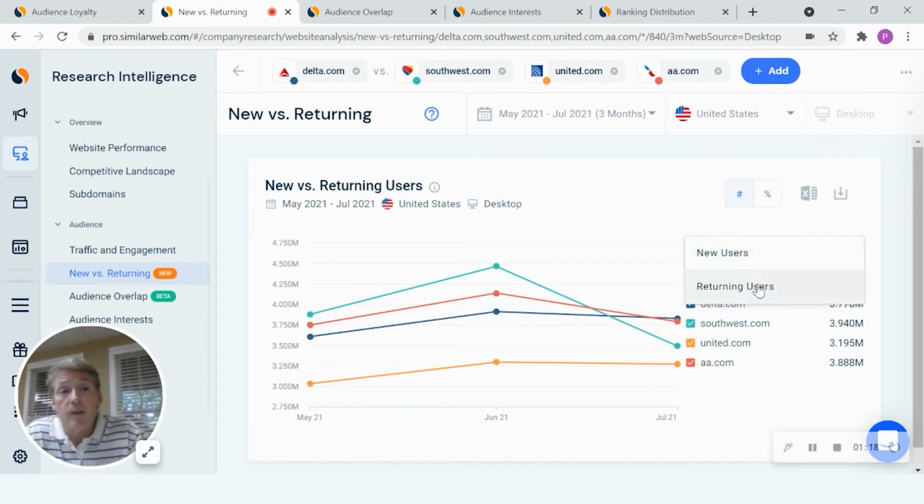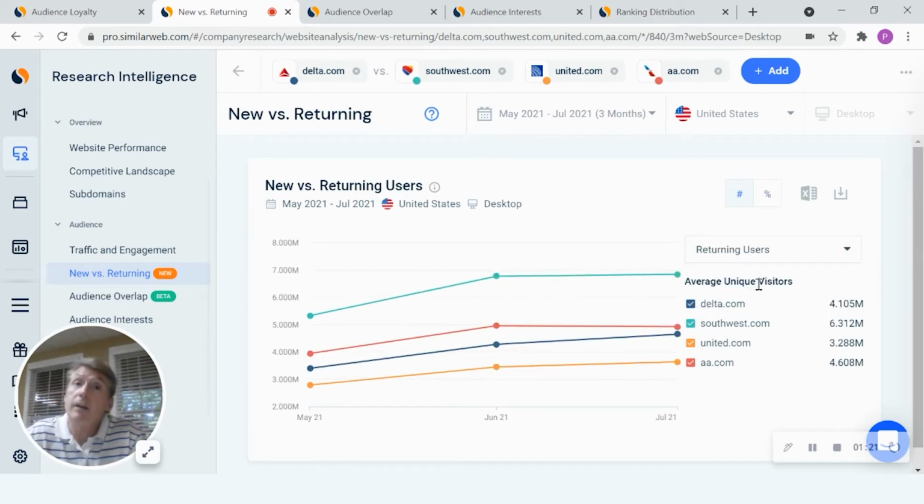Now we can switch that around and look at the returning users to get a sense of how many are continuing to come back. Again, you can see Southwest is holding over 6.3 million, Delta's in the 4 million range, and American Airlines 4.6. So it's a really good measure to see what that traffic looked like on a new versus returning basis.